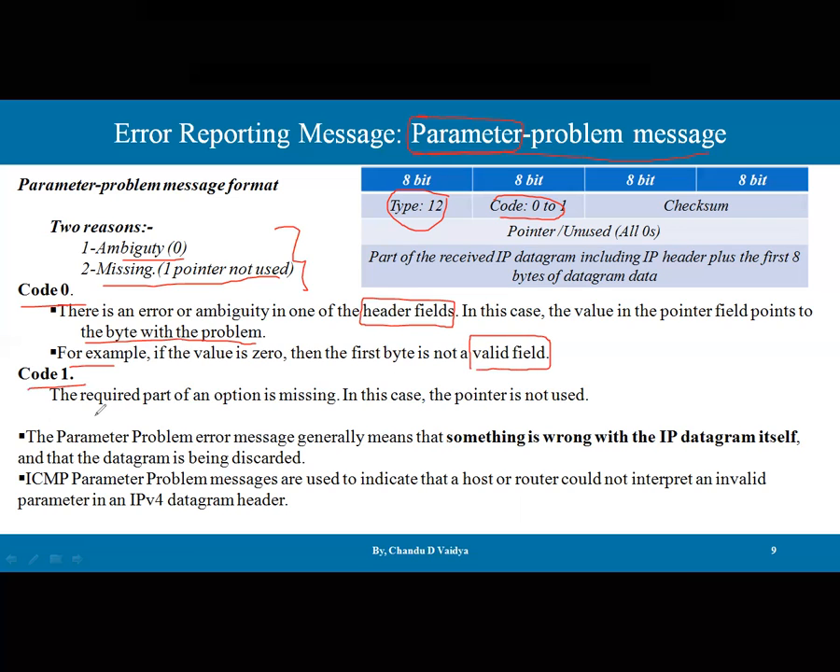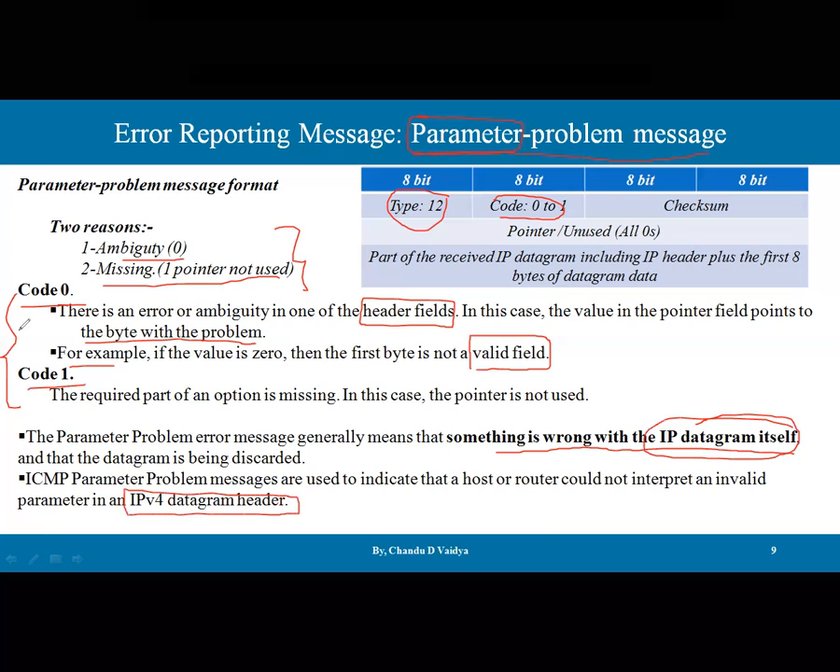Then for code number 1, a required part of an option is missing. In this case, the pointer is not used. So these are the two cases. The parameter problem error message generally means that something is wrong with the IP datagram itself, and that the datagram is being discarded. So here is the error of the IP datagram field itself. ICMP parameter problem messages are used to indicate that the host or router could not interpret an invalid parameter in the IPv4 datagram header. So this is related to the IP datagram header.